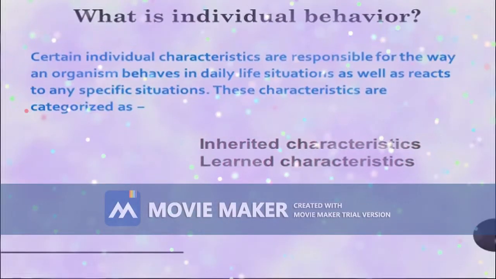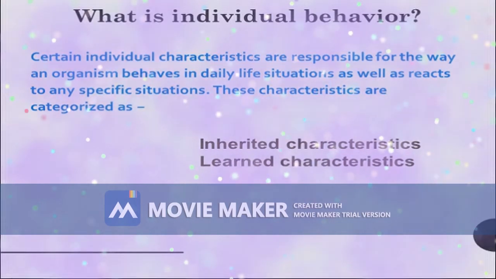But if we look very minutely, or if we analyze the background of expression of behavior by an individual, we will find 2 categories, 2 characteristics. One is inherited characteristics, second is learned characteristics.